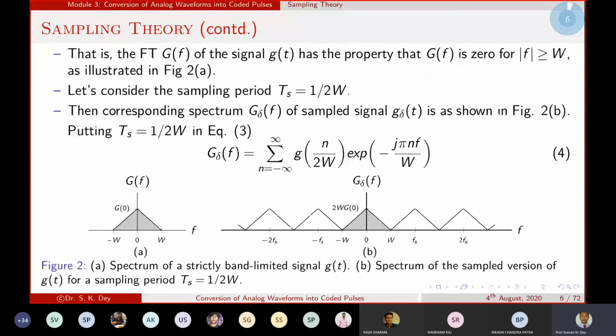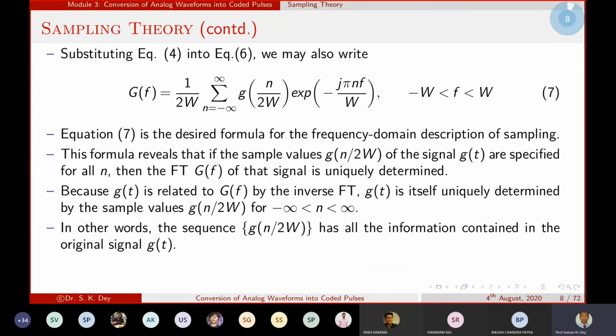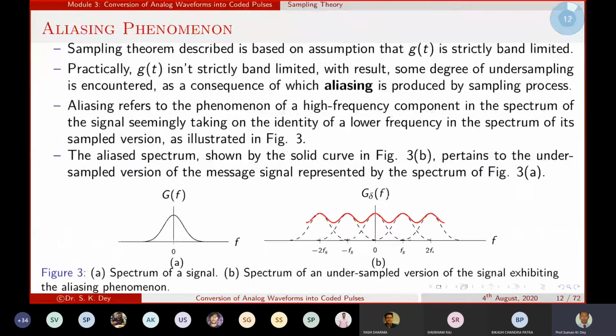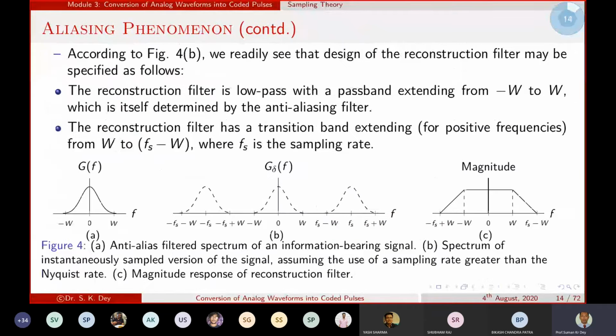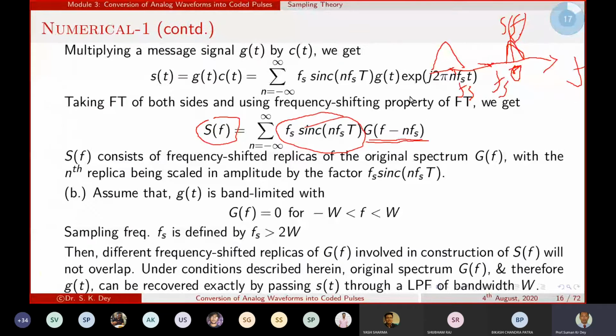The notation, the value I wrote over there, this term will be 0. Sir, here it is written in the above right corner, mod of f is greater than or equal to W, so it is 0. So mod of f means the frequency which is greater than W, so that is the condition I have written over there. Actually, due to this notation I made a mistake.